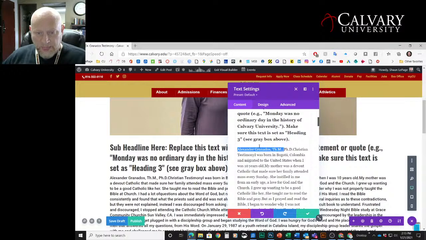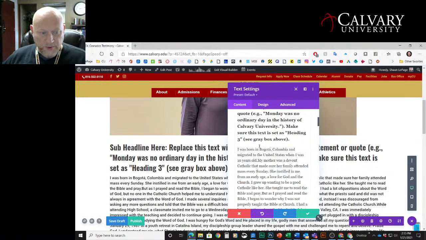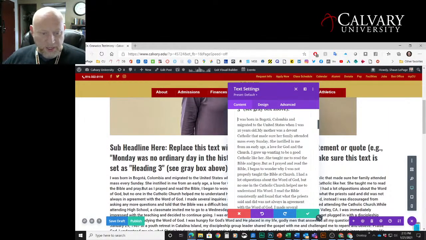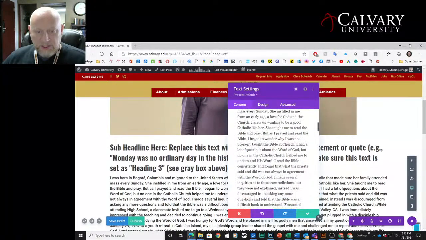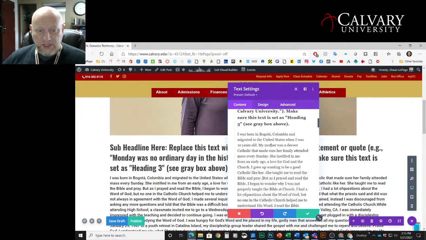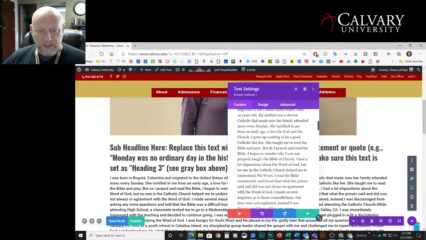So I'm going to delete a bunch of stuff here, and what I have to do when you copy and paste from a PDF is go in and find places like this where there's no space. It's kind of a pain to copy and paste from a PDF, but there will be lots of little problems like that. There's another place where there's no space, so it's going to be a project to go through and make sure all that text is set right.